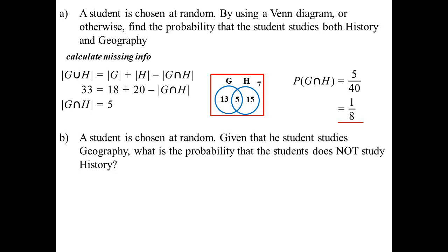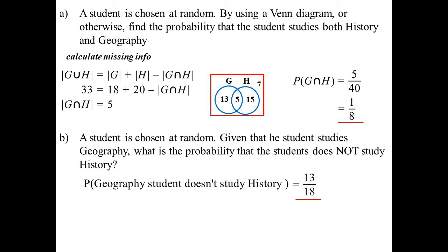A student is chosen at random. Given that the student studies geography, what is the probability that the student does not study history? So basically, remember what I was saying on Friday? Don't just write a number down. Explain what you're doing. I'm finding the probability that the geography student doesn't study history. Well, now it's out of 18 because we know they study geography. So my sample space is the geography set now. So there's 18 all up. 13 of them don't study history.